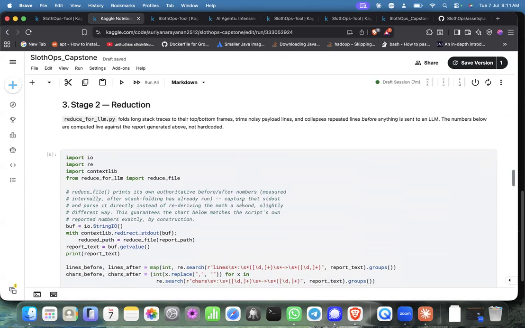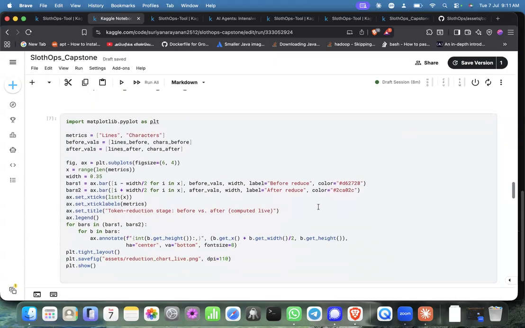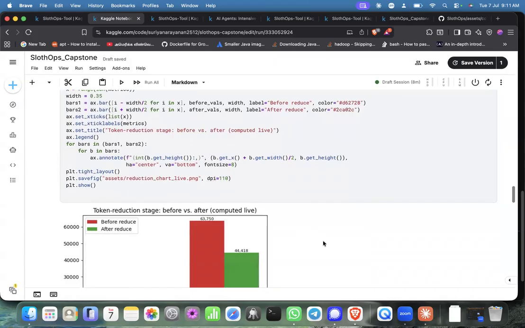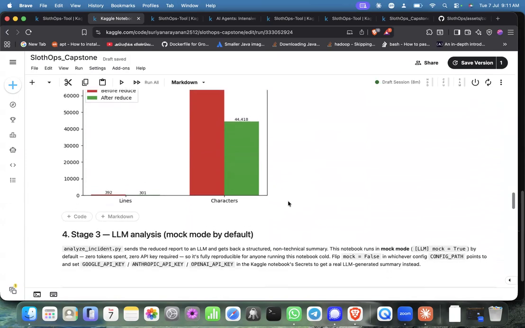I have used Drain3 to do all of this, and the reduced logs are stored in the temp folder, named with the incident time plus an extra _reduced.txt. All these charts are also computed live. It is not stored as a JPEG image.